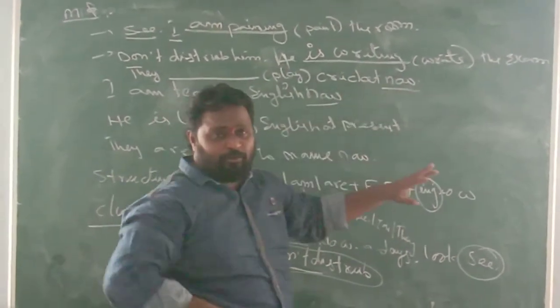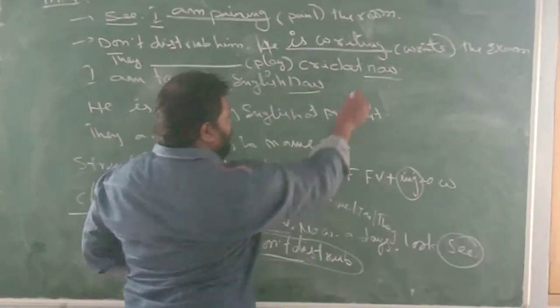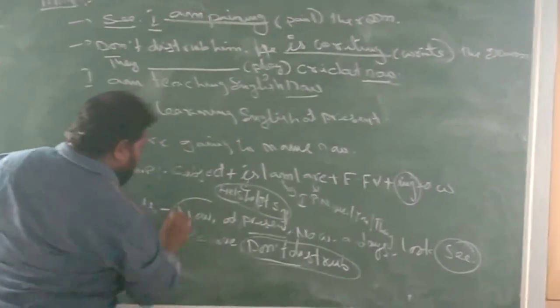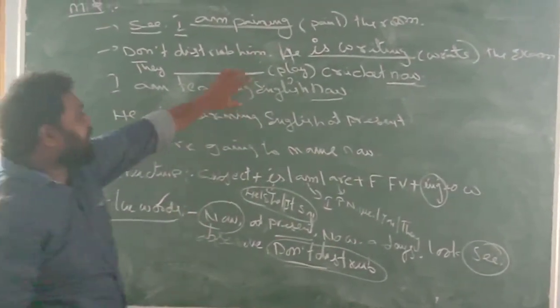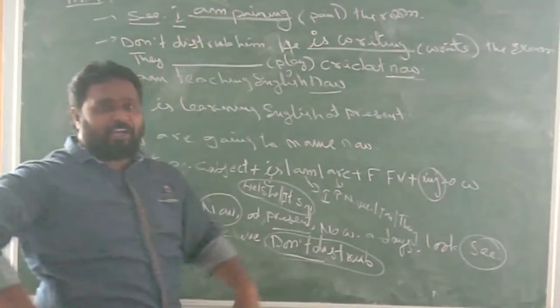If you do not understand like that, immediately you search for the clue words. Now is there. Now is a clue word in present continuous tense. Then automatically, blindly you can say that the given sentence is in present continuous tense.